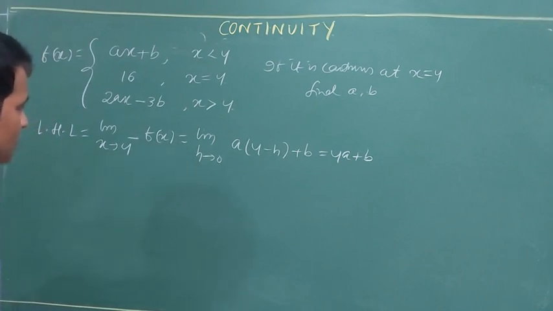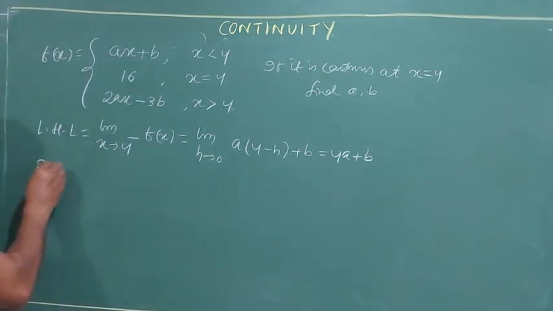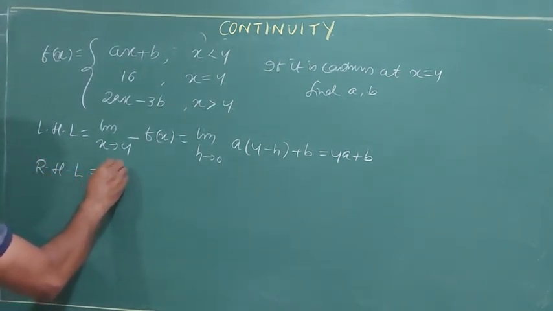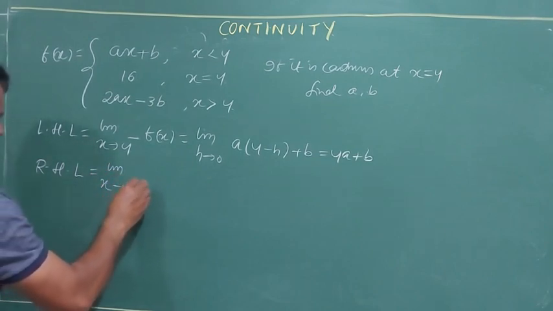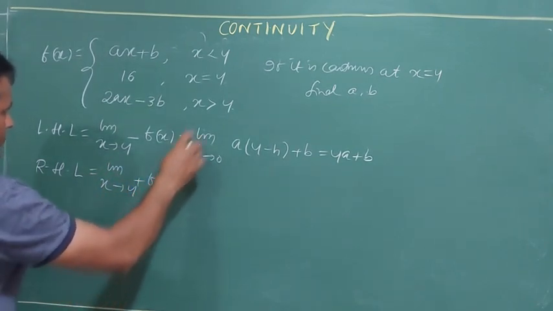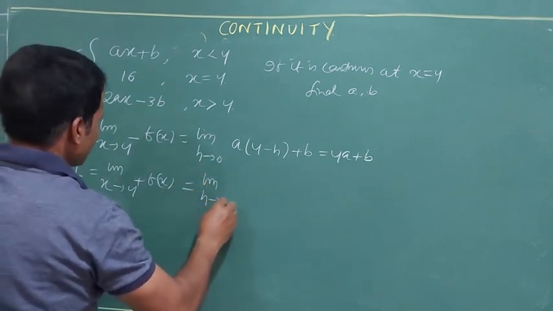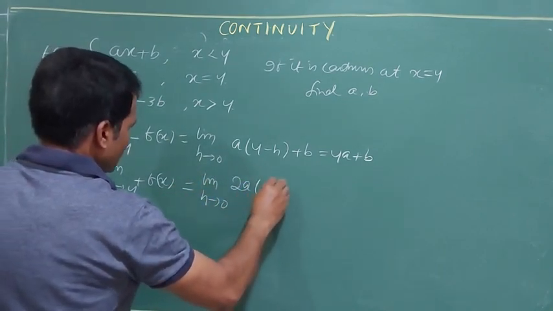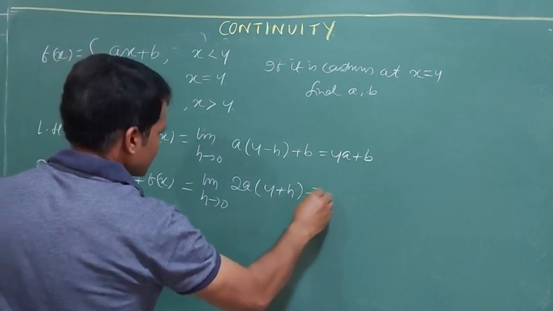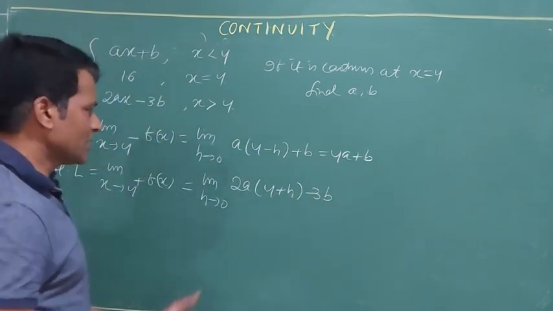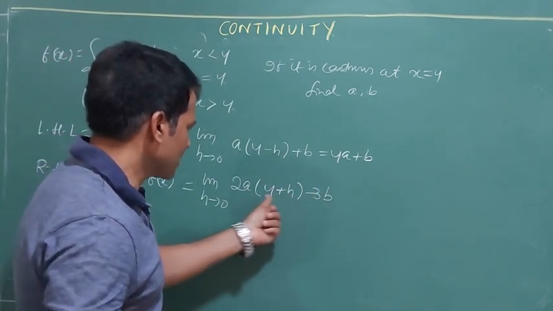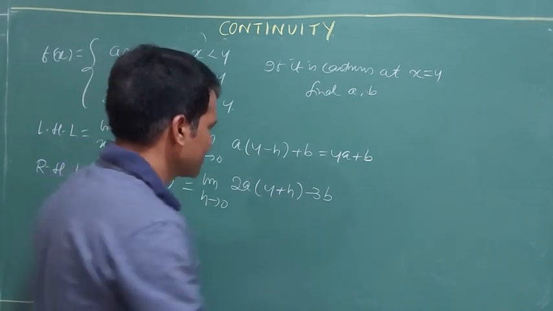That gives me 4a plus b. Go to RHL. RHL means limit x tends to 4 plus. Here, limit h tends to 0, 2a into 4 plus h minus 3b. Again, the denominator does not have an h term. That is h tends to 0, 8a minus 3b.